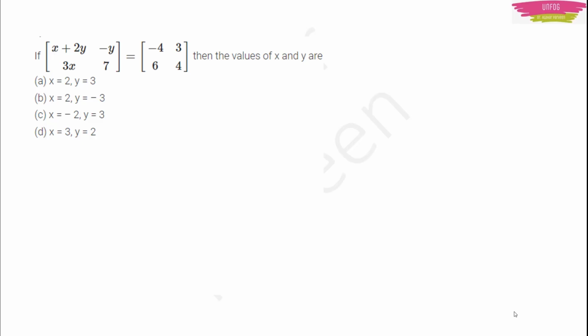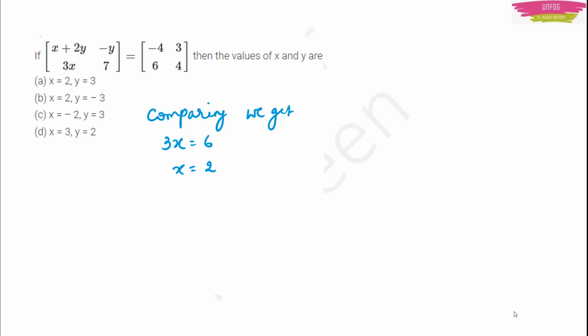You can compare those two matrices. For example, I have taken 3x is equal to 6. I can also take x plus 2y is equal to minus 4. But then again, for that I will have to find the value of y. So make things easier as much as possible. If you make things easier, your answer also will be correct and your time will also be saved. It will not become much hectic.